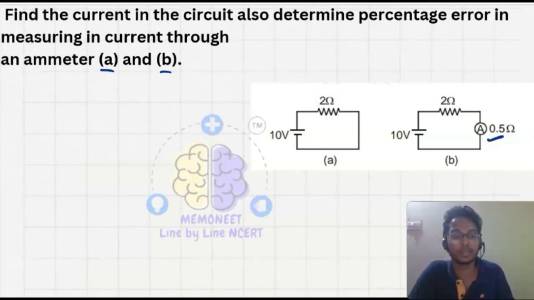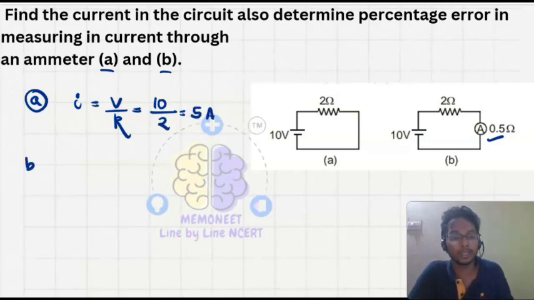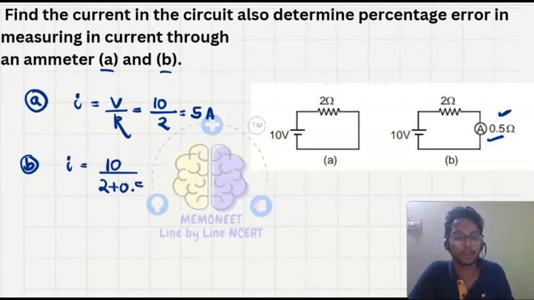When the ammeter is not present, the current is V upon R, 10 upon 2, which is 5 ampere. When the ammeter is present, with resistance 0.5 ohm, I is 10 upon 2 plus 0.5, that is 2.5, so 4 ampere is the current.